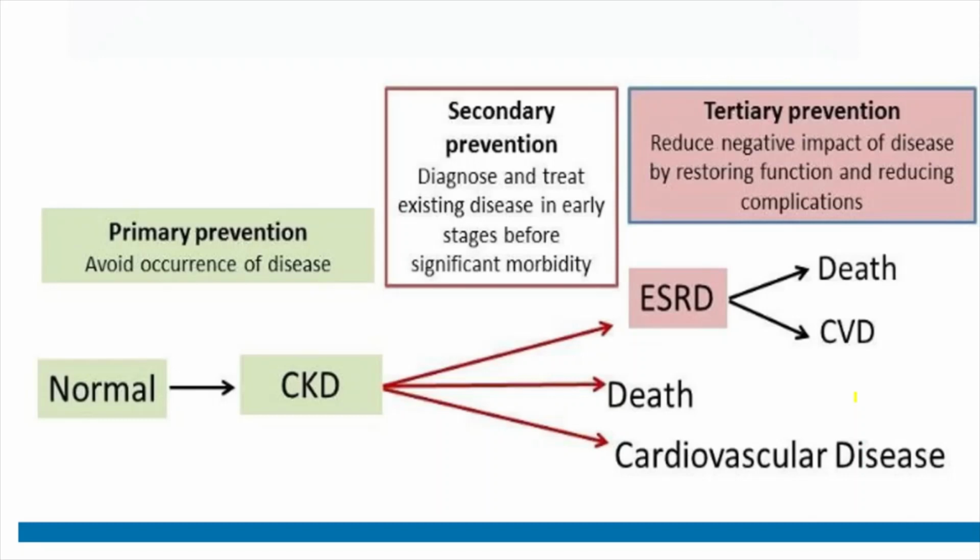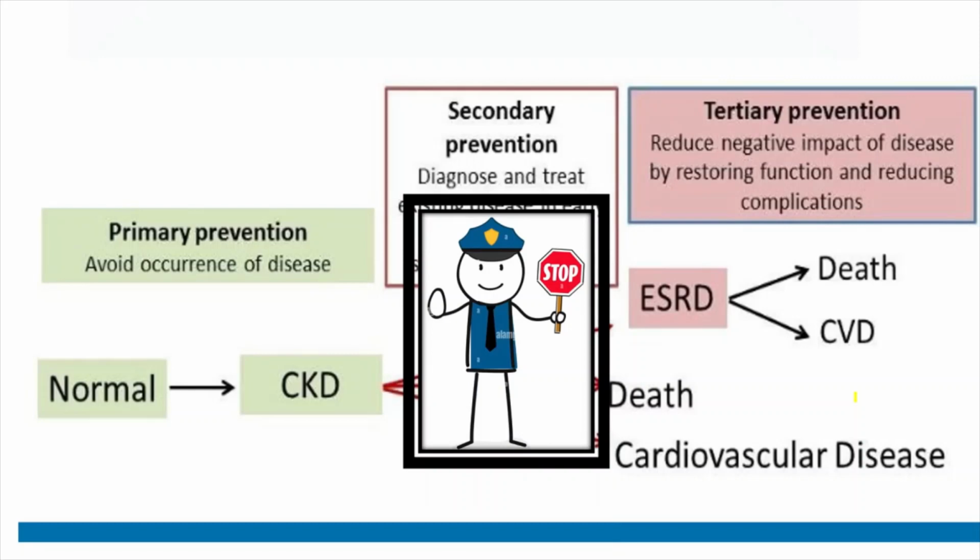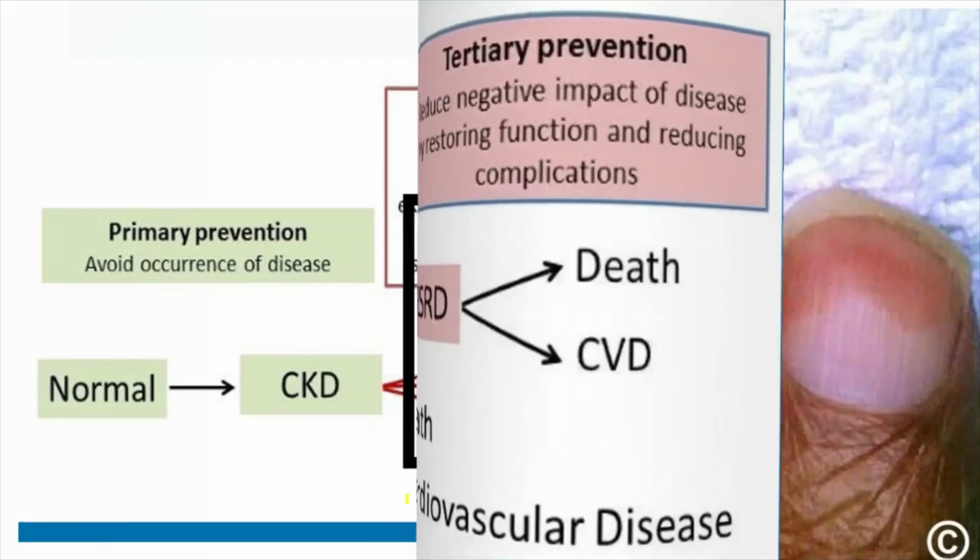We have seen what is CKD, how we are going to classify, what happens, what are the complications which can occur. So what is the role in the management? We have to stop here. Like from CKD going to ESRD, going to death, the cardiovascular disease, that part has to be stopped. That is the primary intention of the management of CKD. This we will see in the subsequent class.